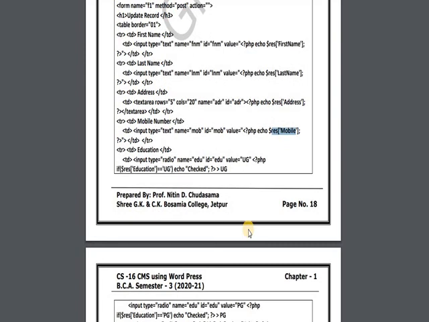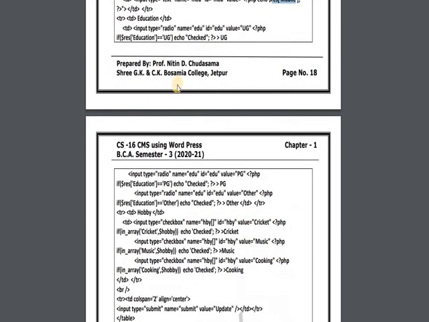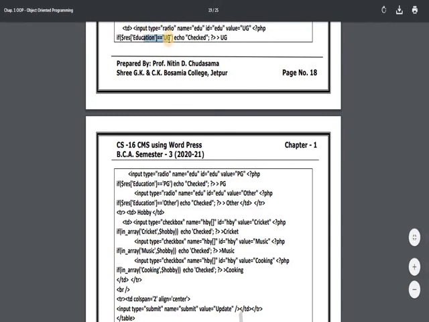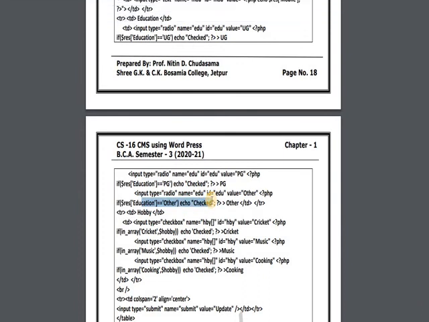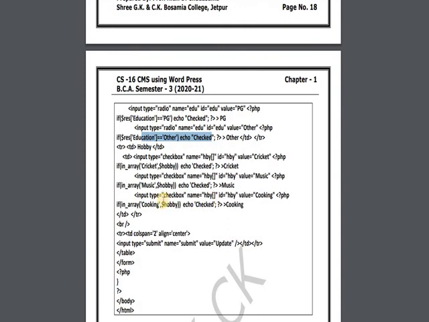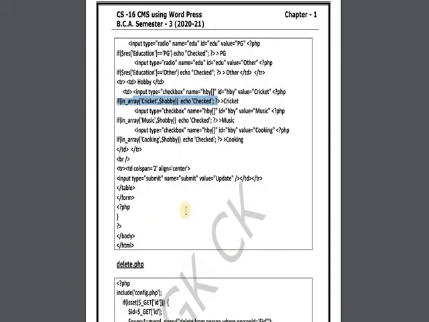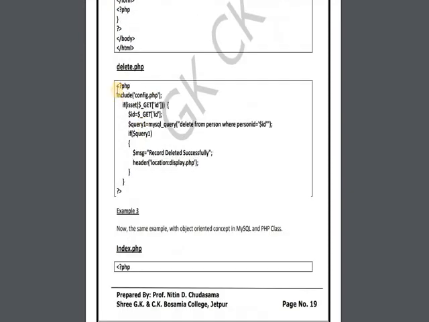But for the education and hobby, I have written here education UG, then echo checked, education PG, then echo checked, education other, then echo checked. Same thing in hobby, I am using the in_array function. If in_array cricket in $hobby, then echo checked. If in_array music or cooking, then echo checked. So this is the coding for editing, and simply this is for deleting.